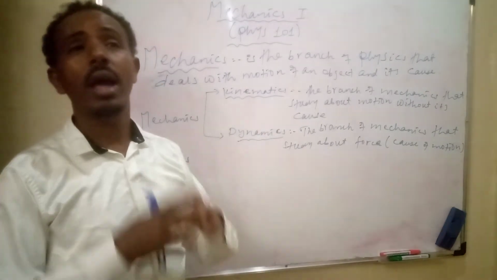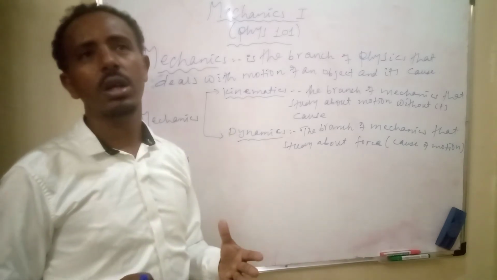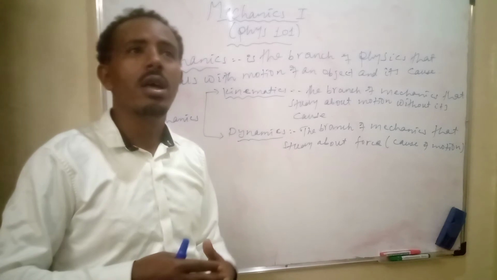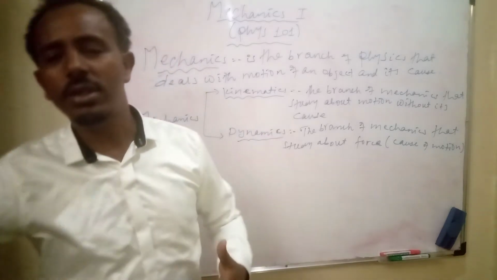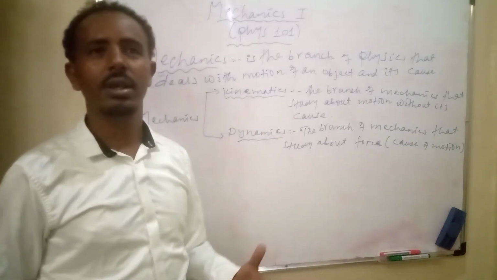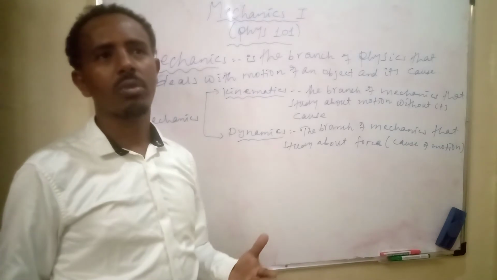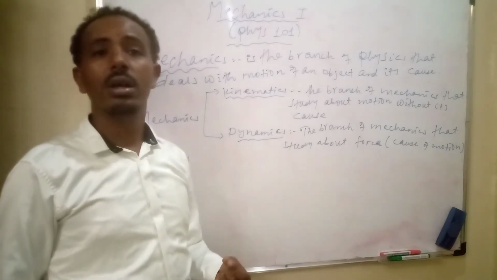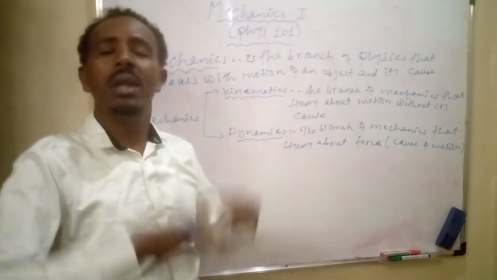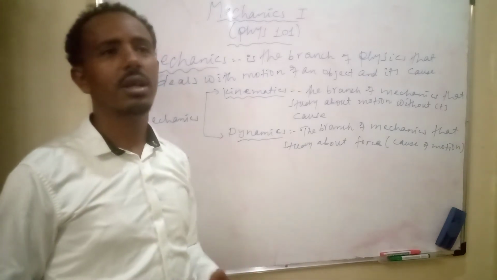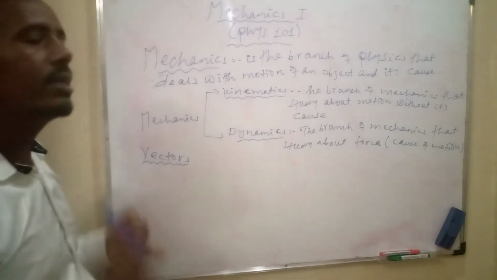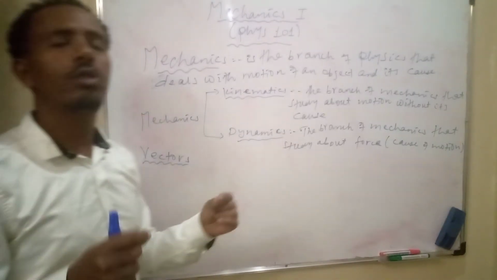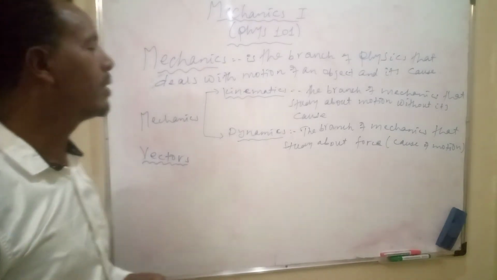No direction is important for mass. 5 kilogram towards east is meaningless. Time, 5 hours, 3 hours, is meaningful without direction. Therefore, mass, time, distance, and speed are said to be scalar physical quantities.